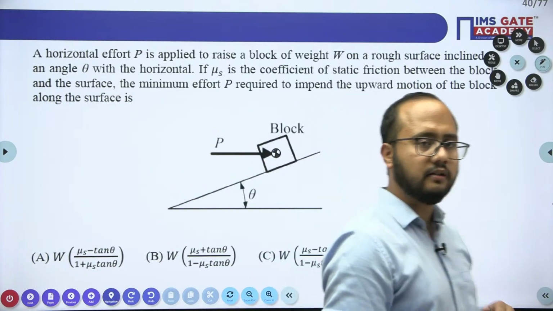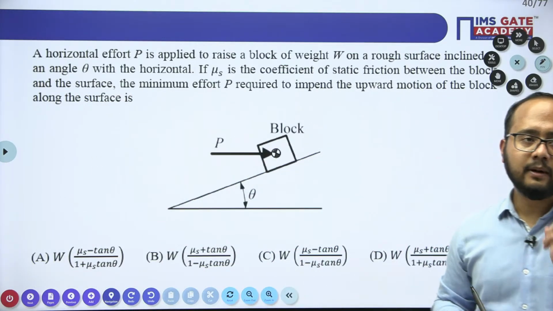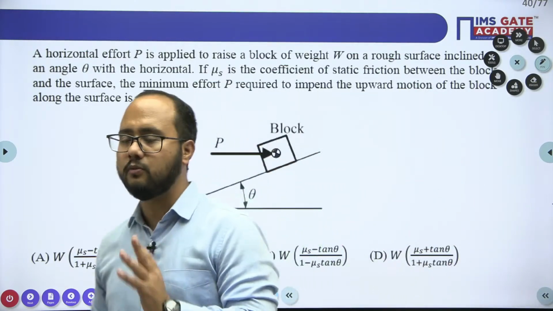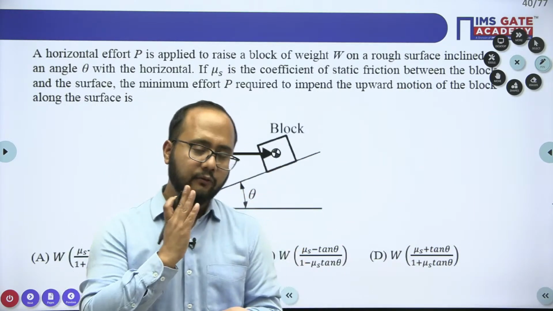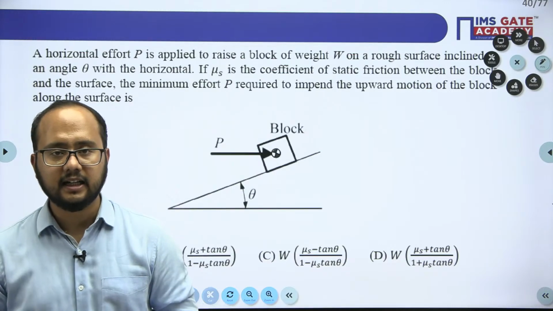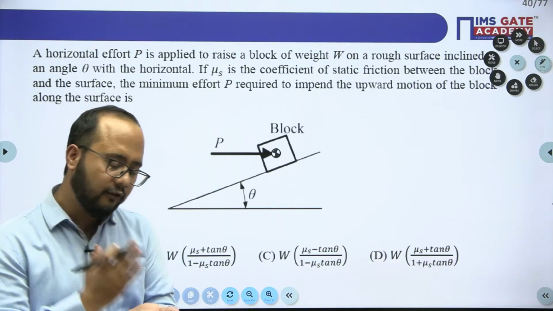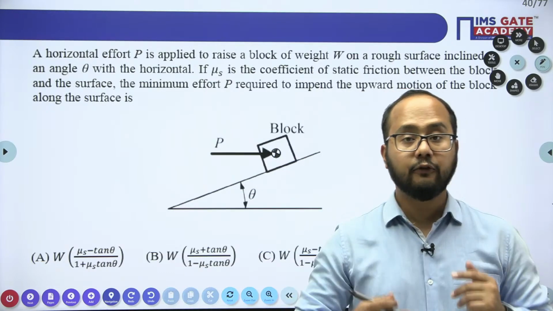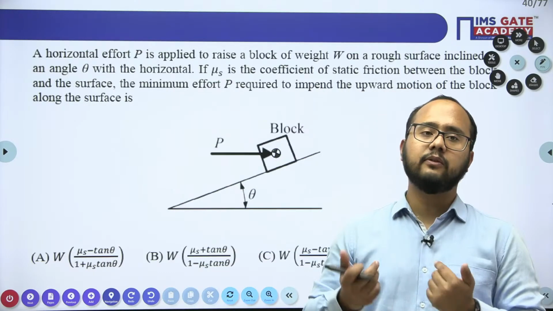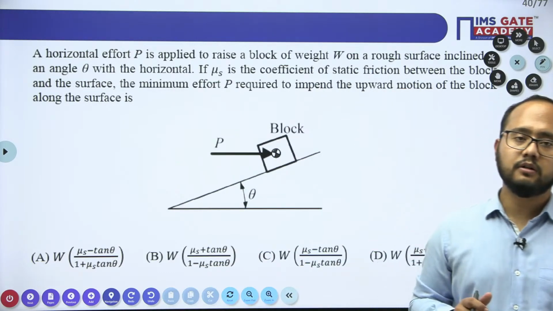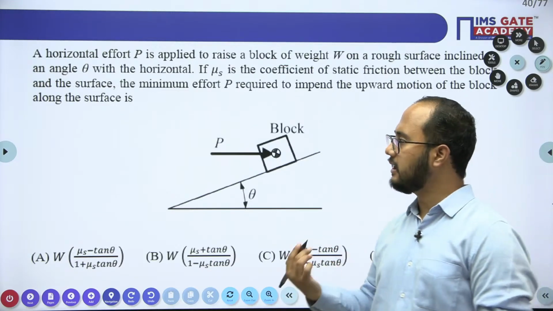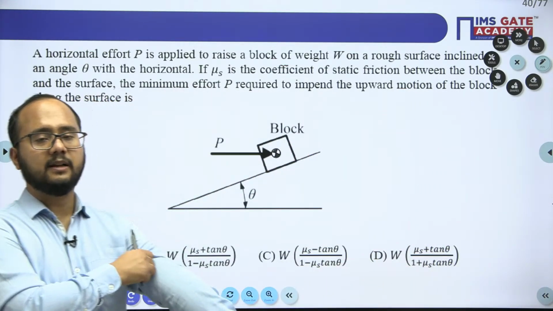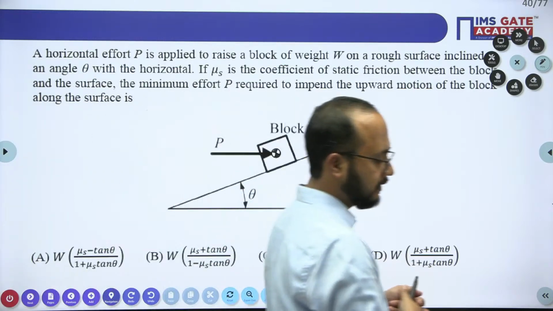So first of all solve this question, and remember in entire mechanics, free body diagram is one of the most important parts. If you have the free body diagram correctly, half is done when you draw the correct free body diagram. If your free body diagram is wrong, then obviously you will get the wrong answer. So if you draw the free body diagram correctly, you will get the correct answer. So tell me the answer for this one. Everyone, please tell me the answer for this one. Okay, tell me.